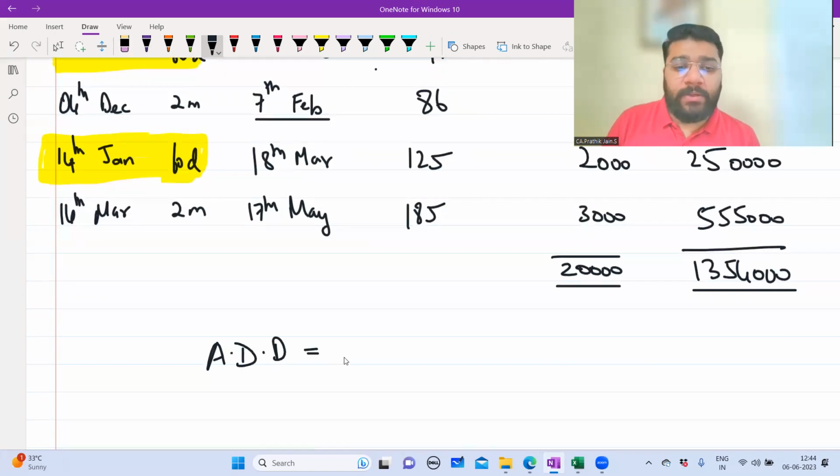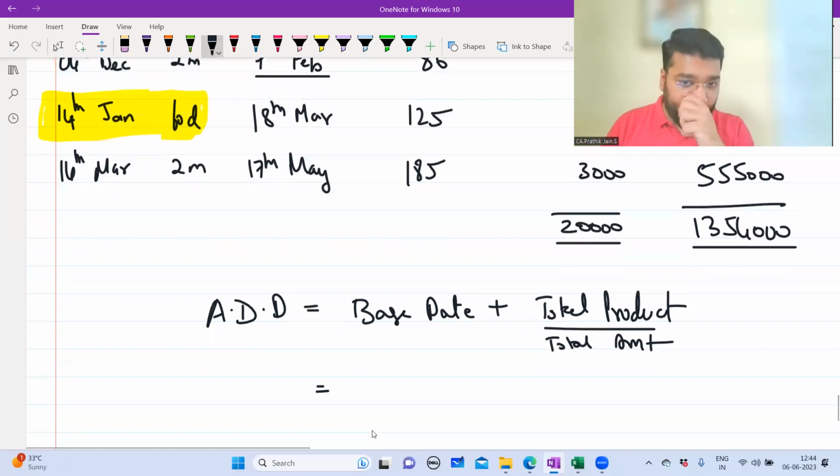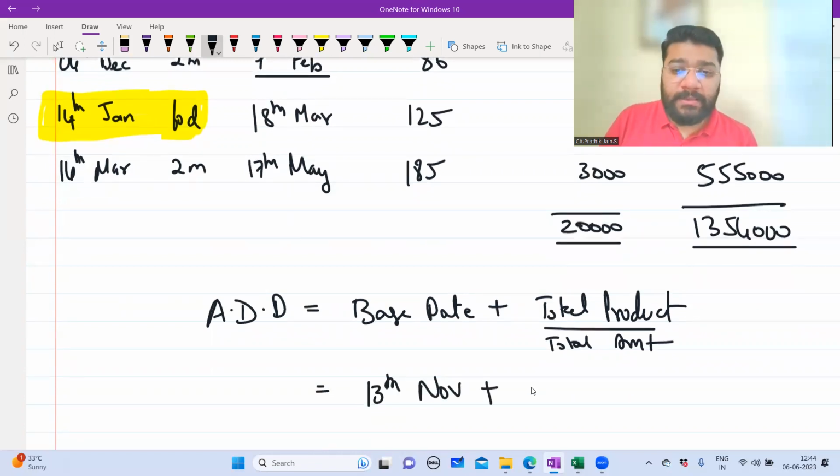Now, average due date is equal to base date plus total product divided by total amount. Base date is 13th November plus 13,54,000 divided by 20,000.